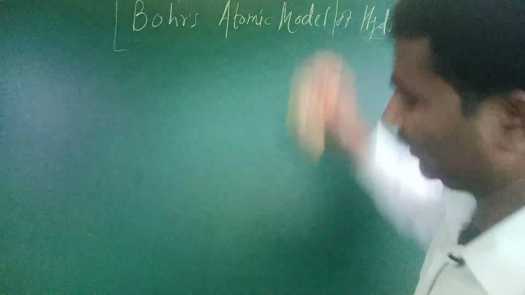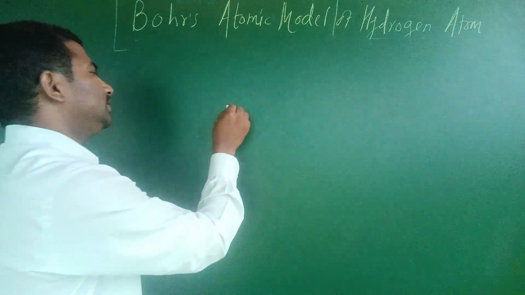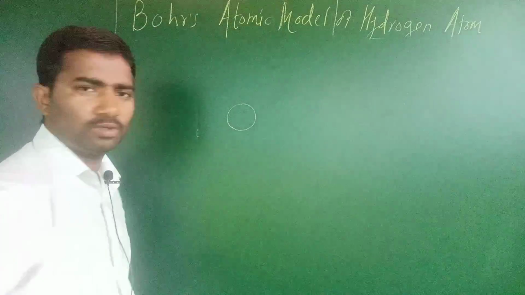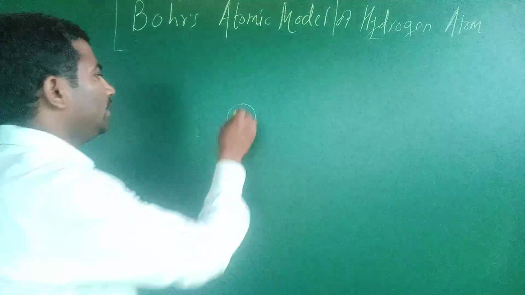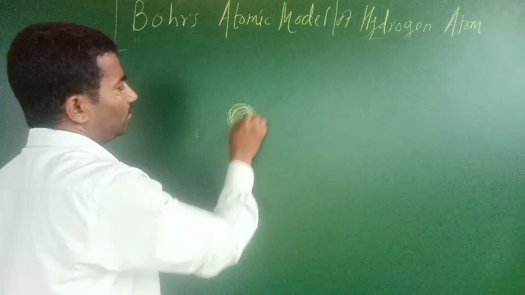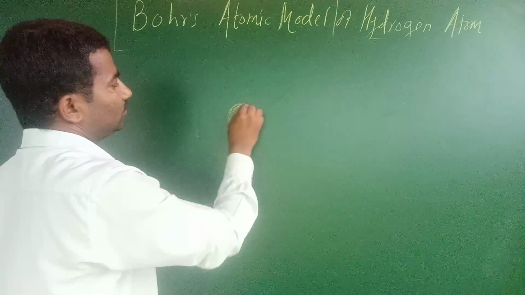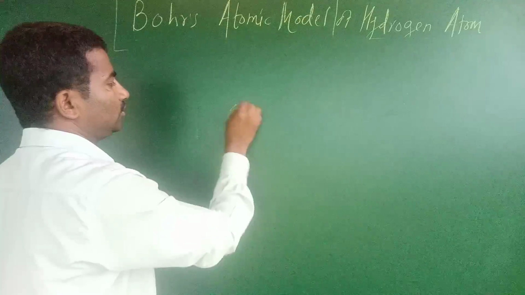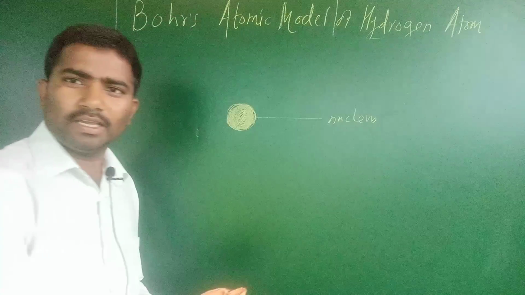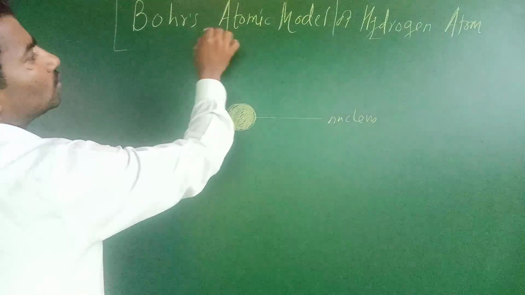Suppose this is the nucleus of a hydrogen or hydrogen-like atom or ion. The nucleus as such is positively charged. Electrons are, according to Bohr's atomic model,